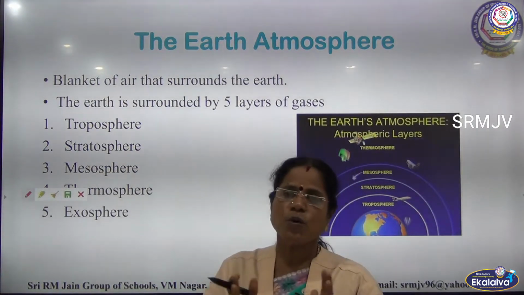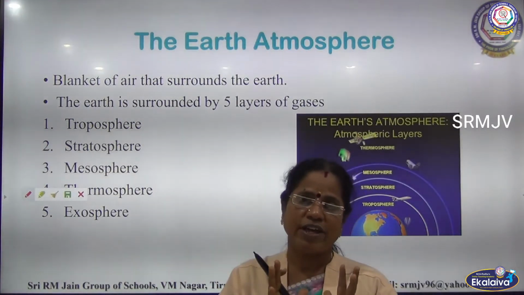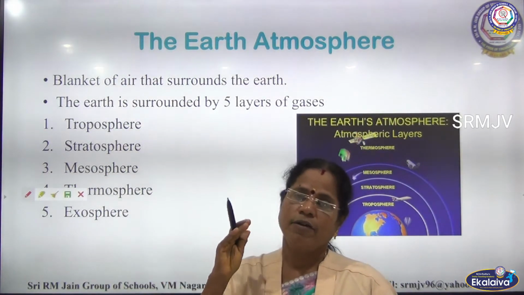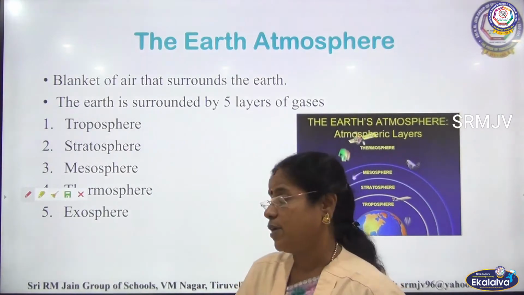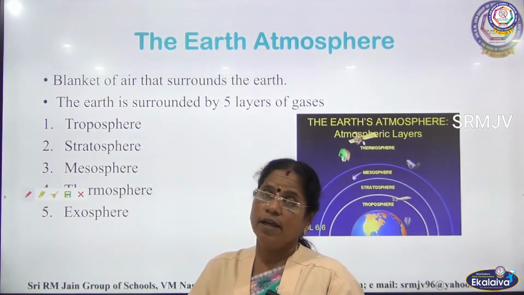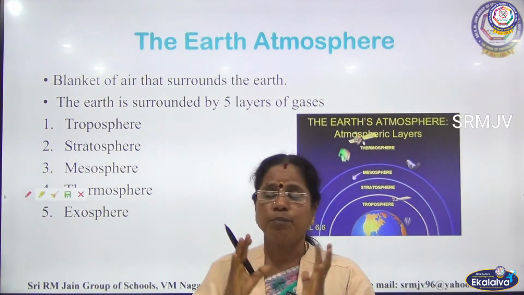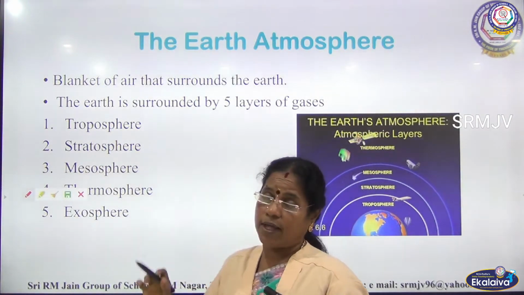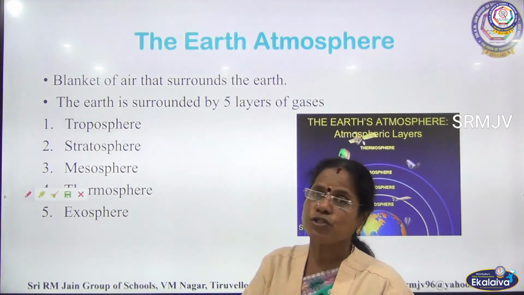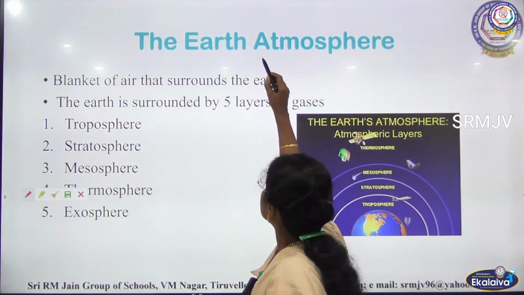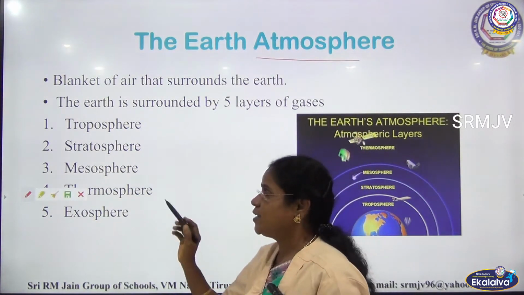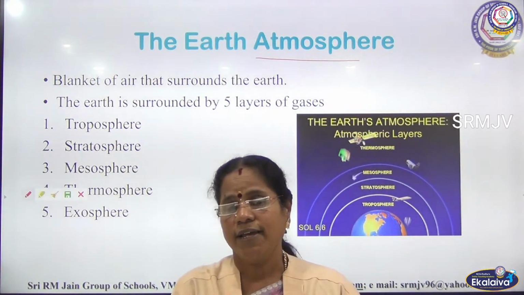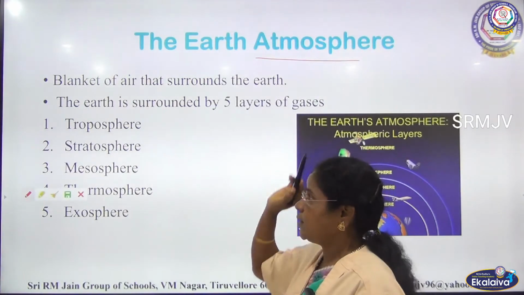The earth is surrounded by 5 layers of gases which extend for a few kilometers above the earth's surface. These gases protect the air. The blanket of air that surrounds the earth is known as the earth atmosphere.